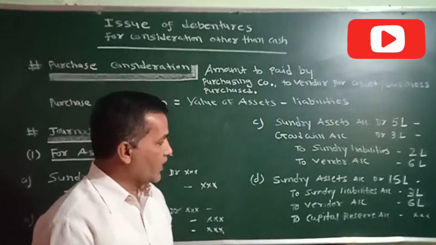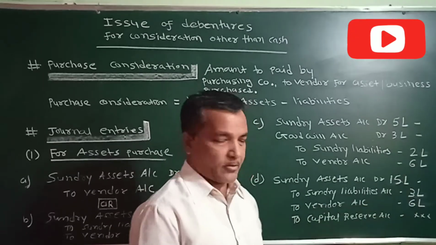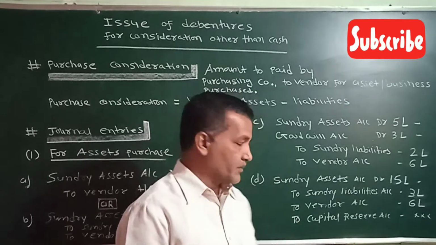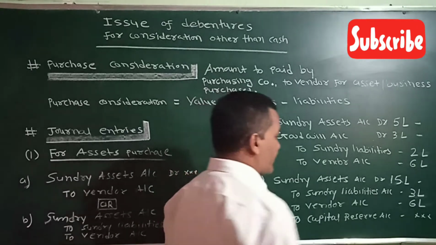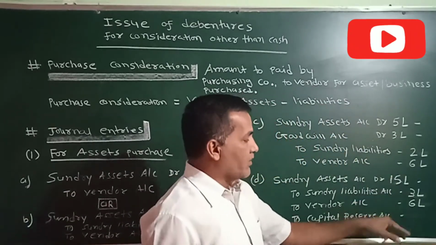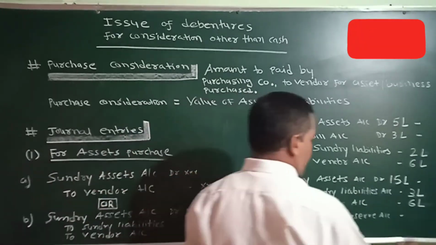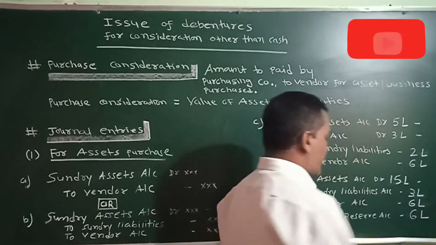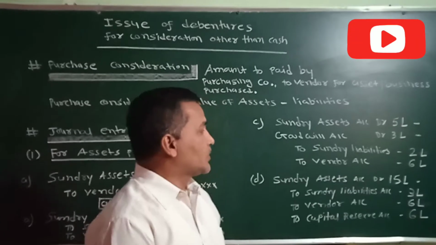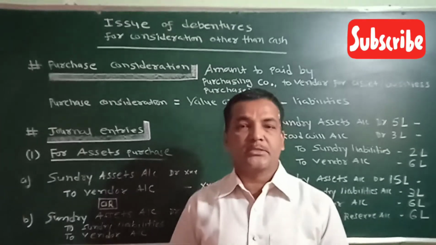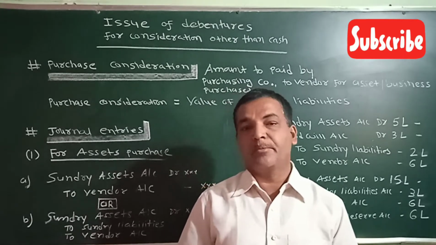Now here you can see the assets taken over by us are of 15 lakh, liabilities we have to pay 3 lakh rupees of the business which we have purchased, and the purchase consideration is, suppose, decided at 6 lakh. So in that case, the difference will come in the credit: 15 lakh minus this 9 lakh, so 15 minus 9, you will get 6 lakh rupees. That 6 lakh rupees would be your capital profit, and that will be credited to capital reserve. So these are the different possibilities of journal entries at the time of purchase of assets or purchase of a business.